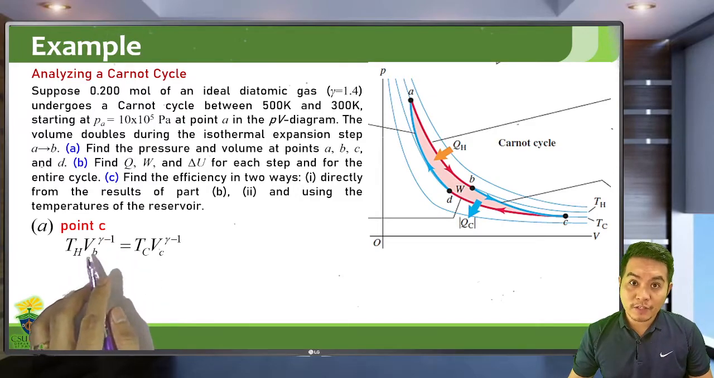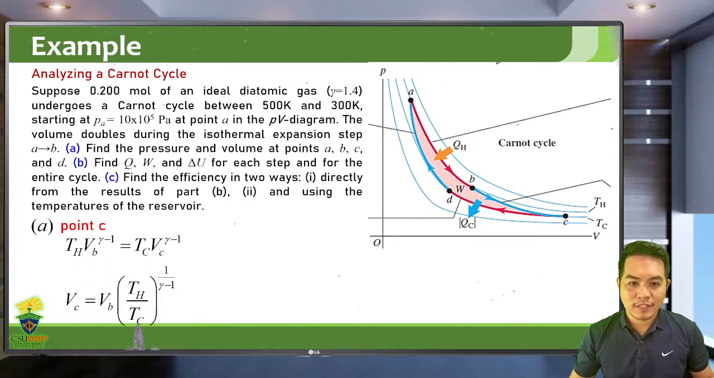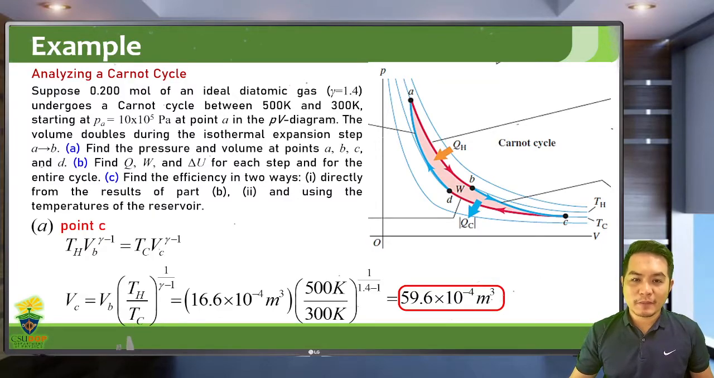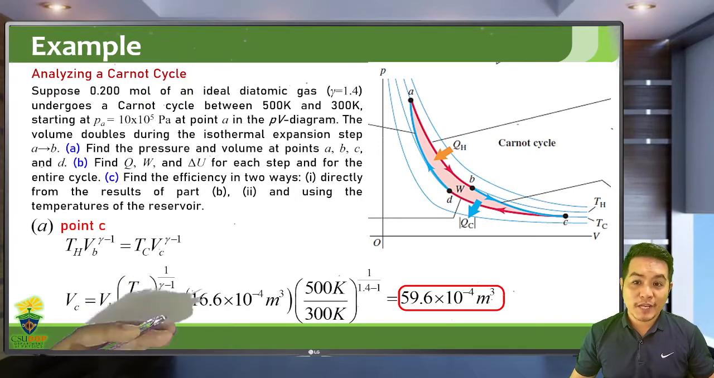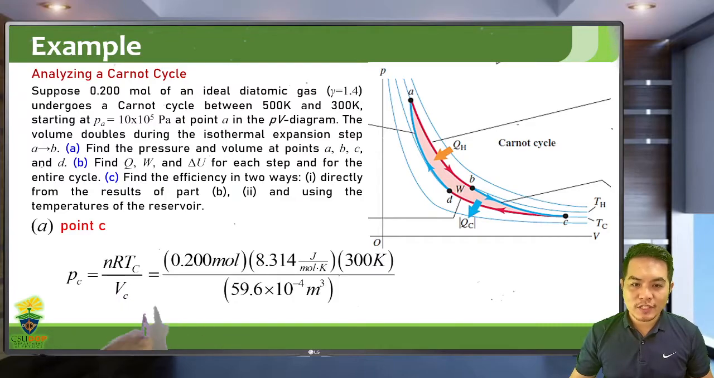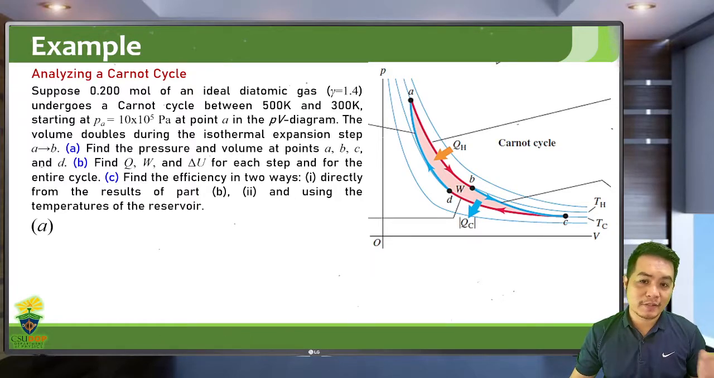So we know the temperatures. We have already solved for the volume at point B. So we can now solve for the volume at point C. So it's just this one. And you will get a value of 59.6 times 10 to negative 4 cubic meters. So this is the volume at point C. So all we need to do now is to solve for the pressure at point C. So again, we use the ideal gas law since we already know the volume and the temperature. And we can now solve for the pressure at point C, equal to 0.837 times 10 to the 5 pascals.